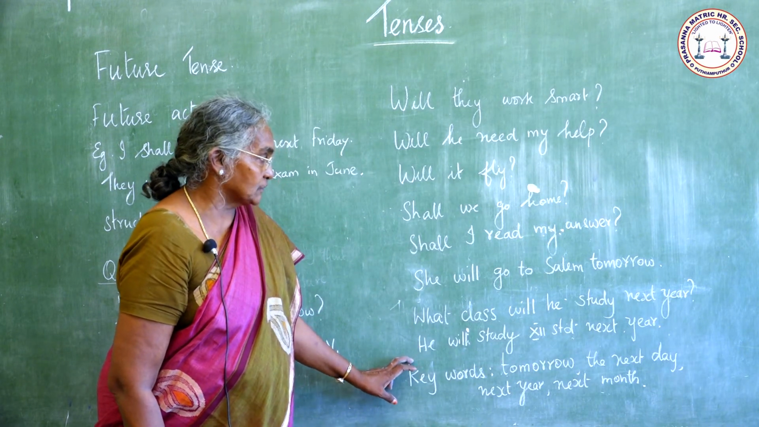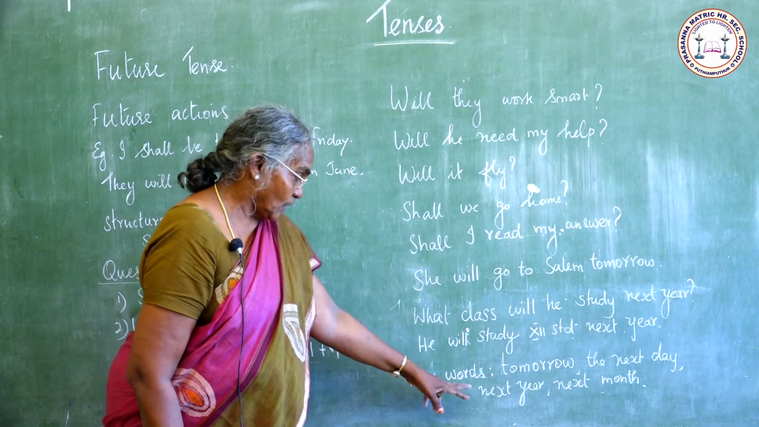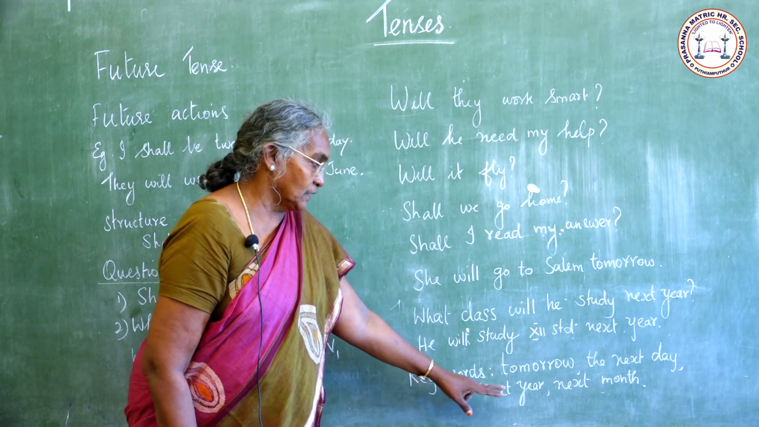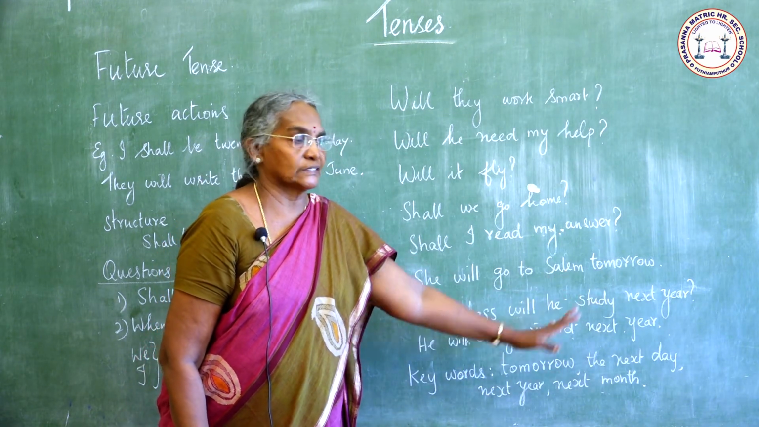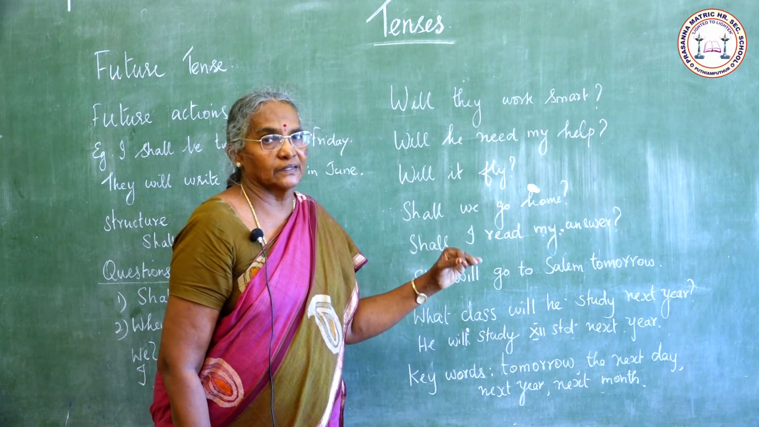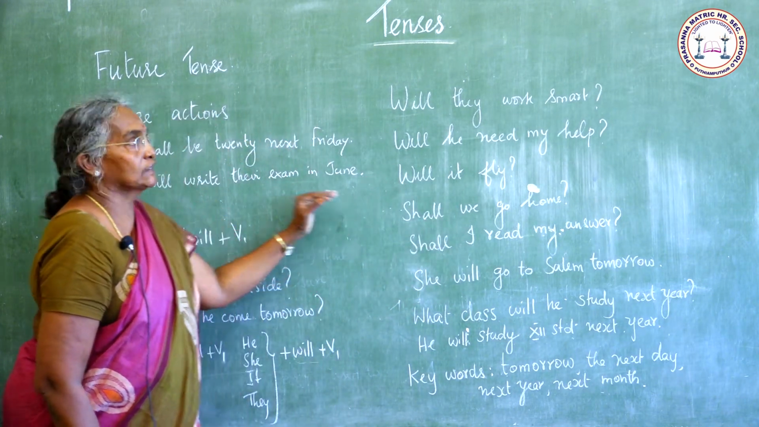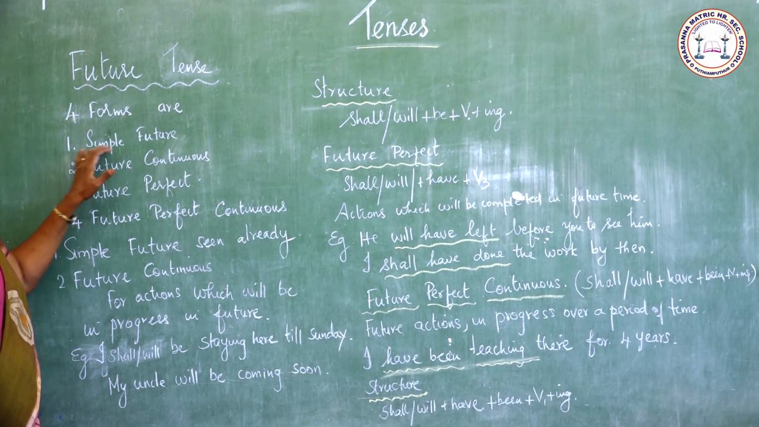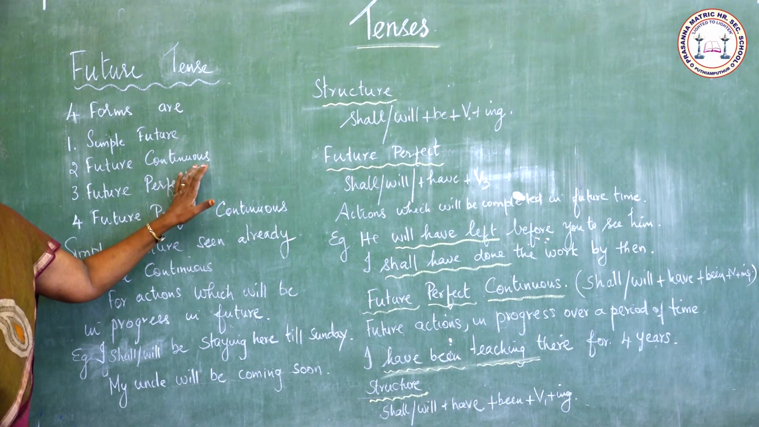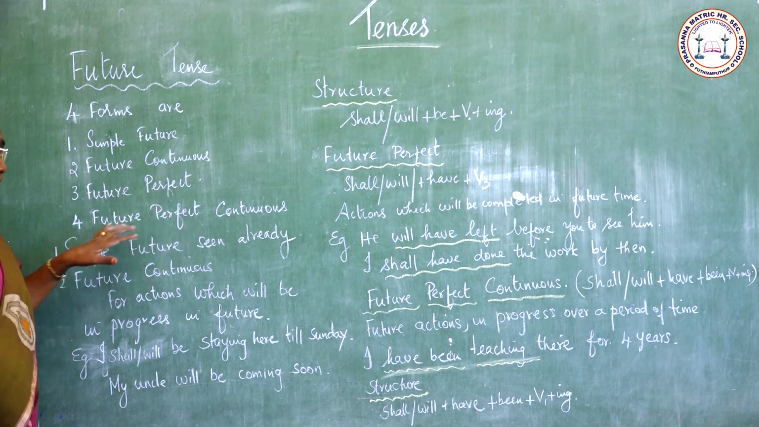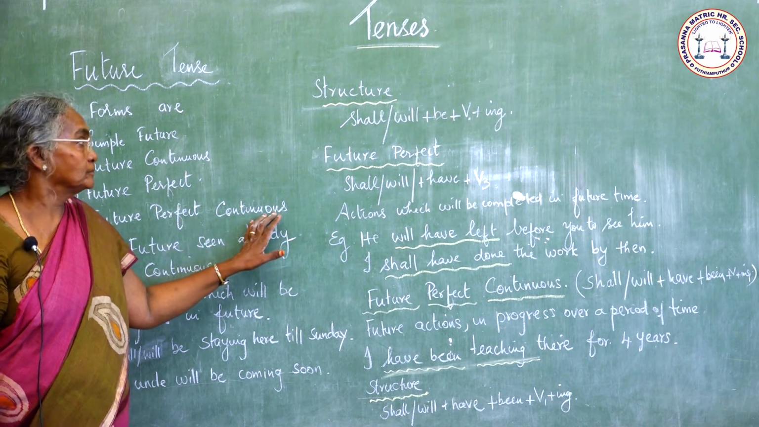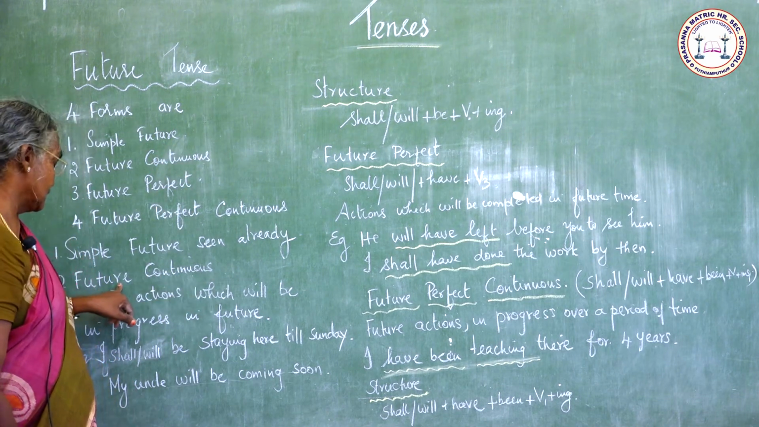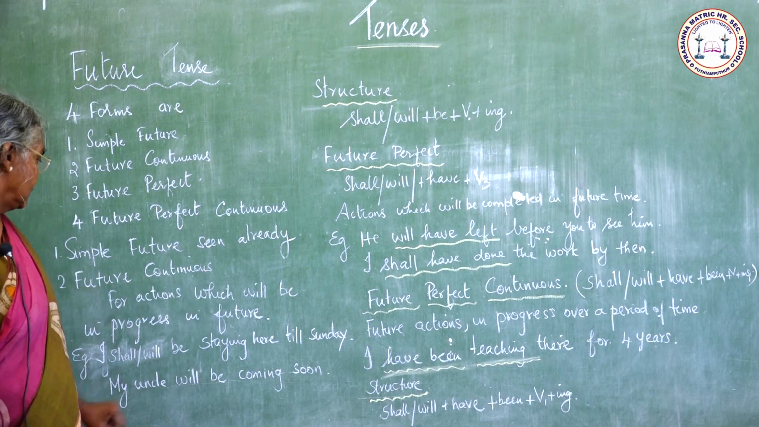So the key words for using future tense are tomorrow, the next day, next year, next month, or in future. If these words are seen in a sentence, we must use only future tense. The four forms of future tense are simple future, future continuous, future perfect, and future perfect continuous. We have already seen simple future. Now we shall see future continuous.